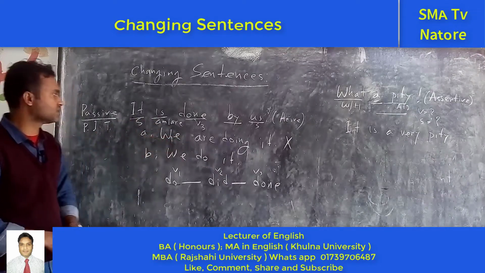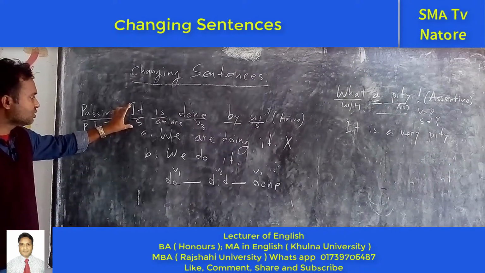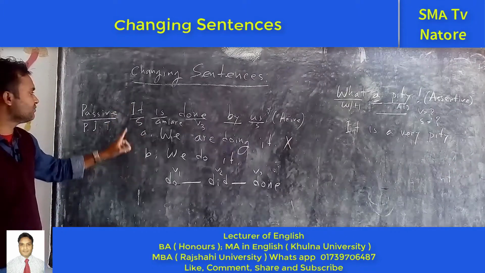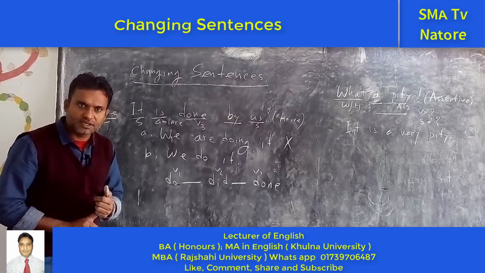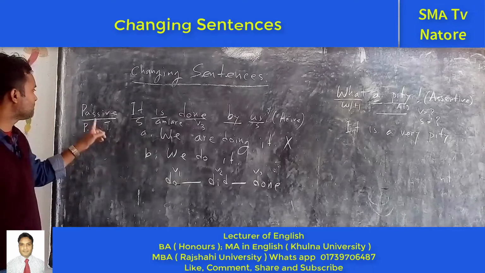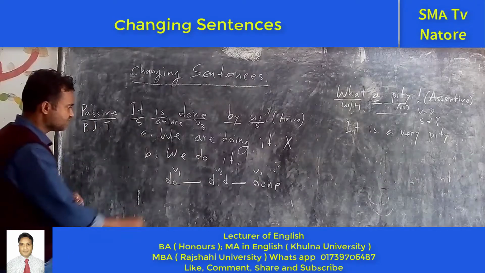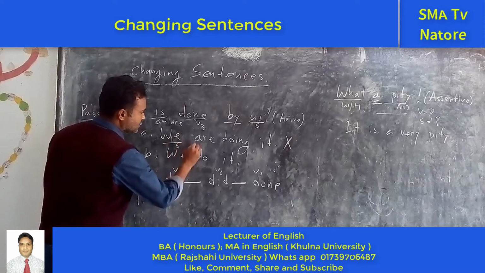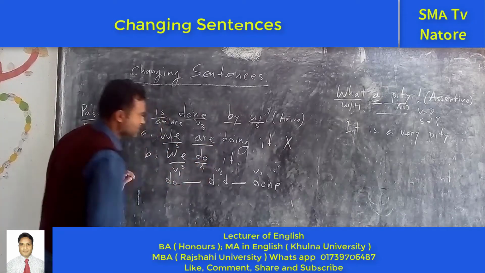Clear? So how can we identify whether it will be this one or this one? If there is the passive form, we have to make it active voice. So what is the active voice in the present indefinite tense? Subject, next the present form of the verb.